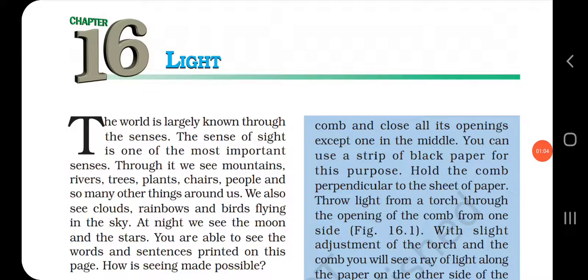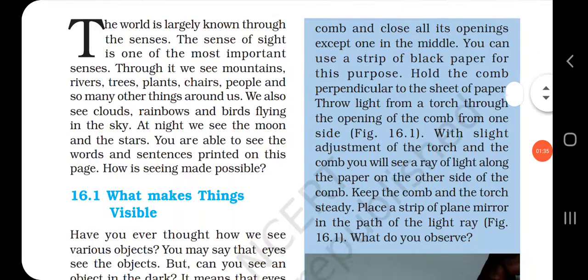The sense of sight is one of the most important senses. Through this, we can see mountains, rivers, trees, plants, chairs, people, and so many other things around us. Isn't it? At night we can see the moon and the stars in the sky. But can you say, how is it possible? How can we see the objects?